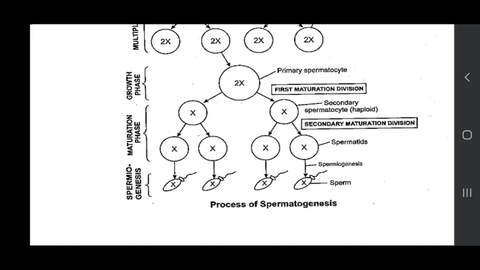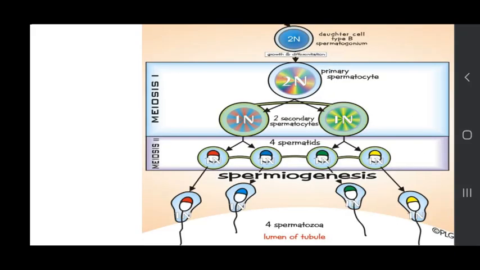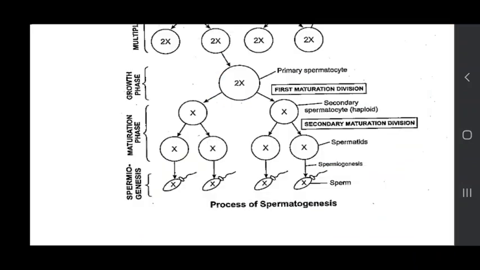Primary spermatocyte से secondary spermatocyte formed हुआ, secondary spermatocyte से spermatids formed हुए. Formation of secondary spermatocyte and formation of spermatid, these are under the maturation phase. Now from these four spermatids, sperms will be formed, and formation of sperm from spermatid is named as spermiogenesis.